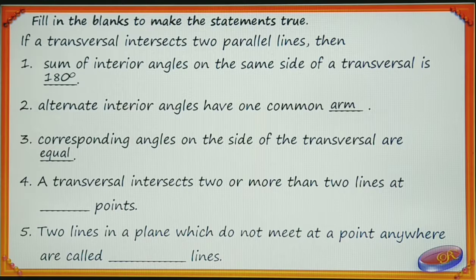Fourth one, a transversal intersects two or more than two lines at a dash point. At the distinct points.